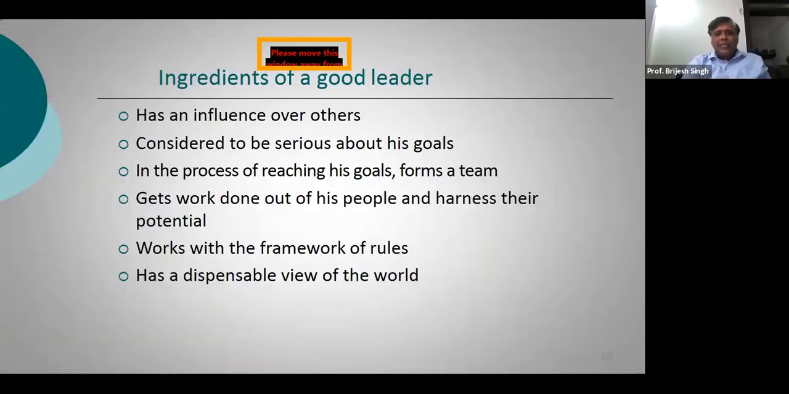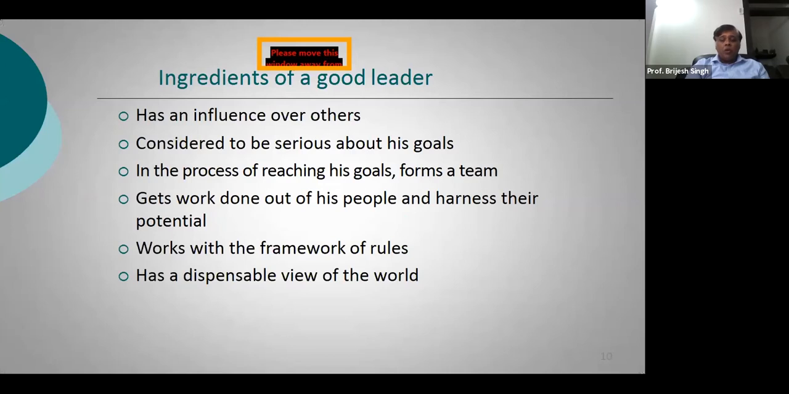Now, these are the ingredients of a good leader, and you will see that these ingredients will be common across all of them, right? So a leader has an influence over others. Kindly see to it that leadership is determined by influence. If you do not have an influence over others, it is not supposed to be leadership. So leadership always comes along with influence. A leader has got influence over others.